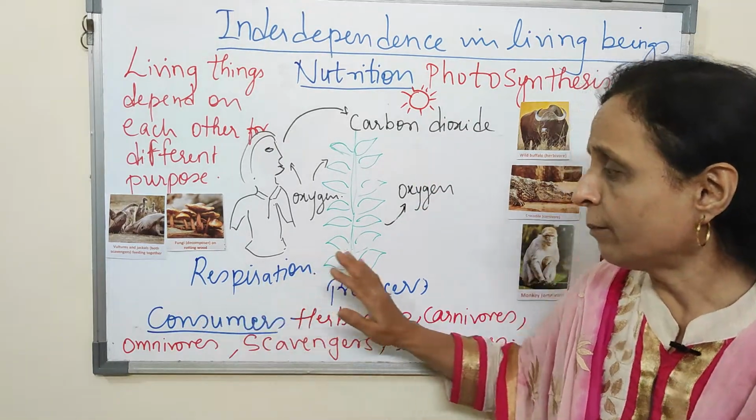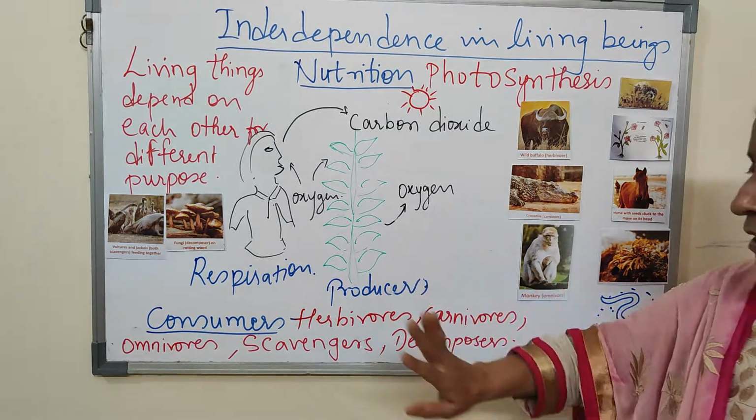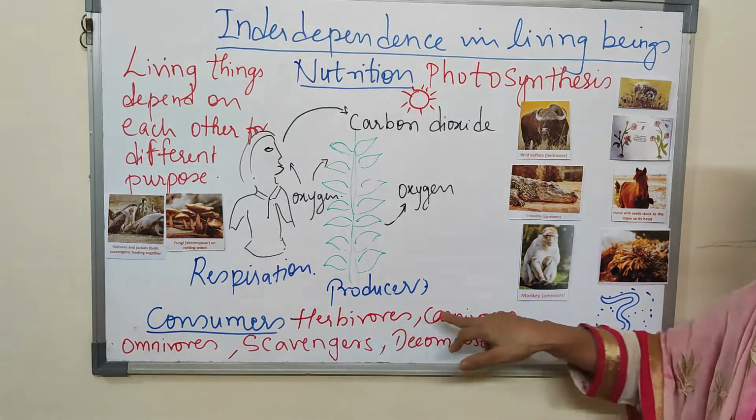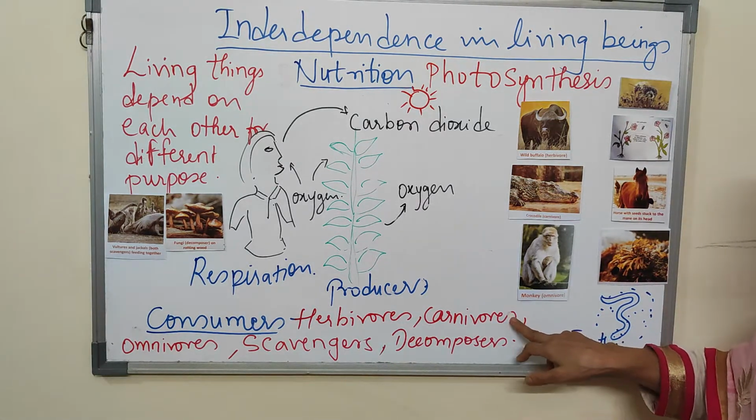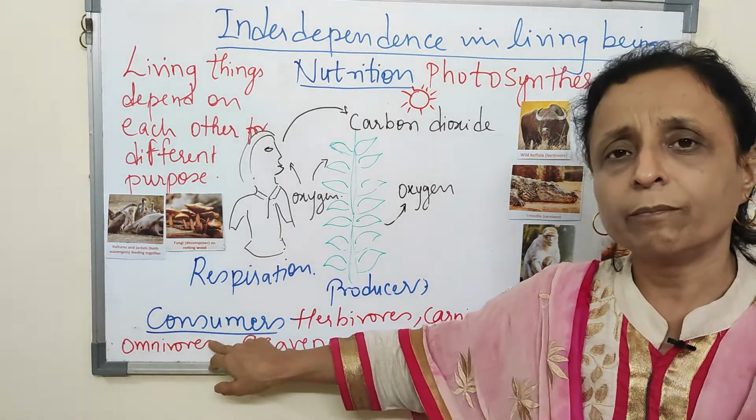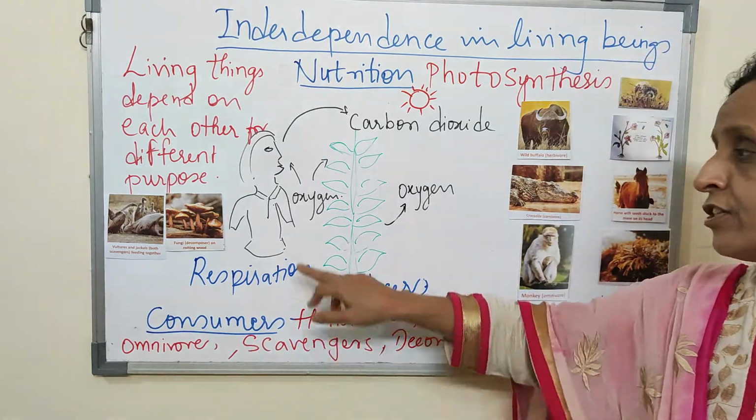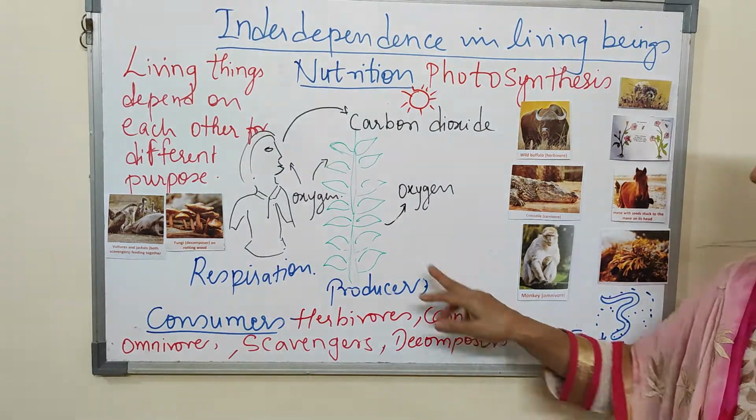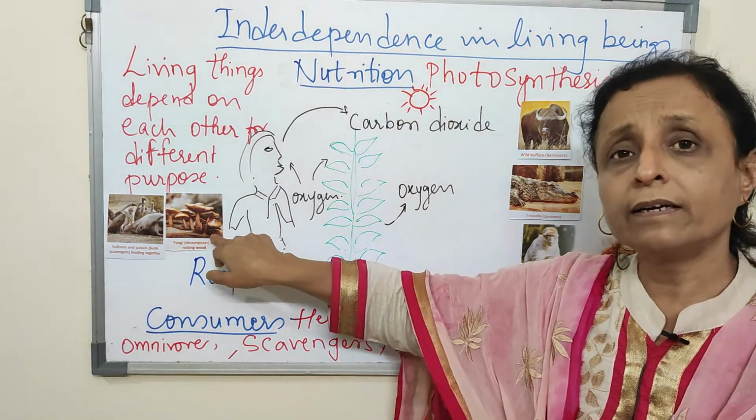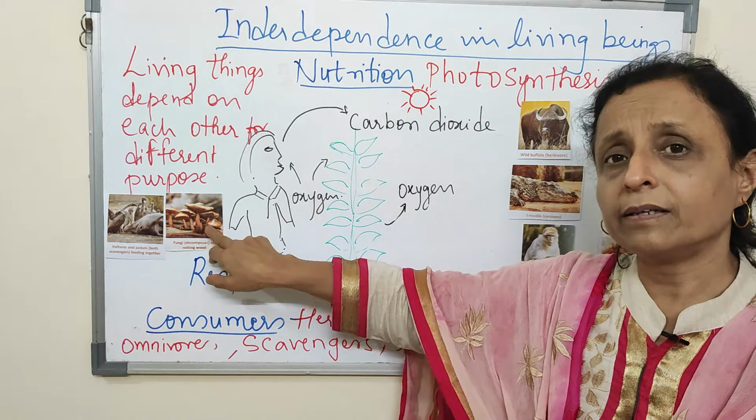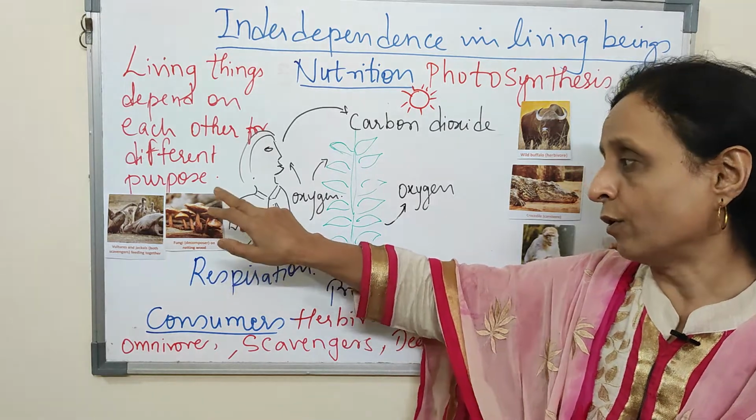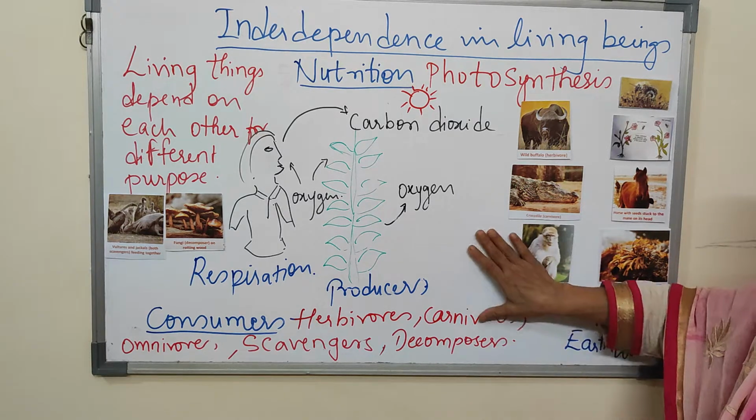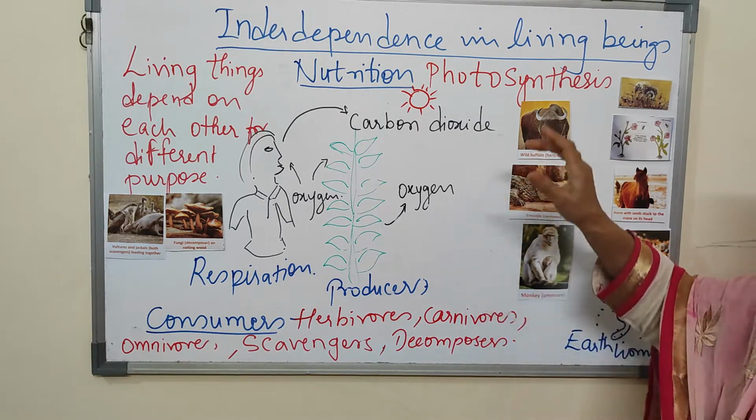So here, only plants are producers. The rest of the organisms are consumers. Herbivore feeding on plant, carnivore feeding on animals, omnivore feeding on plant and animal both, scavenger feeding on dead animal, and decomposer, they decompose the dead organism and mingle the nutrition with the soil. So this is the type of organisms present in nature.